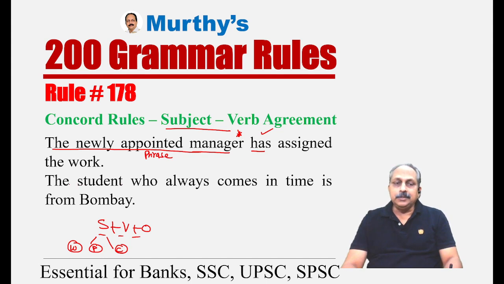The student who always comes in time. Here we have a clause. The student who always comes in time is from Bombay. And what is the subject over here? The student. The student, singular, is from Bombay, singular. The verb should agree with the subject. In a separate topic you're going to learn a lot of rules related to subject verb agreement.